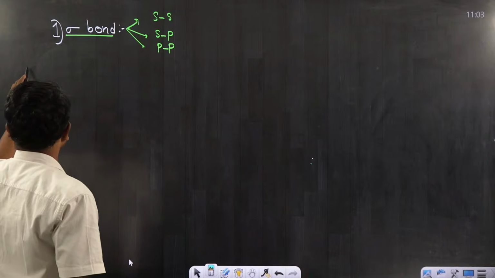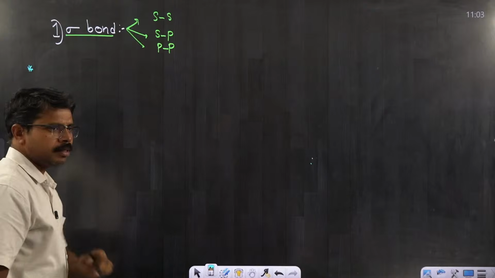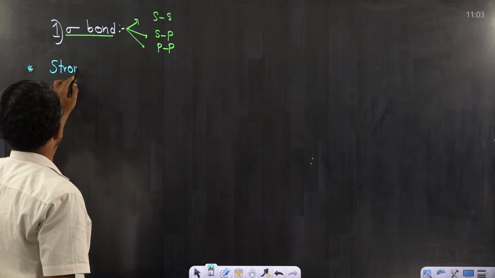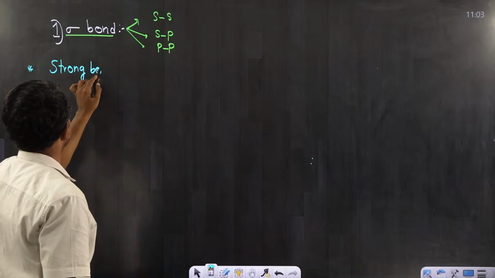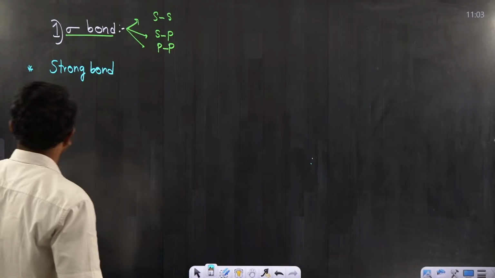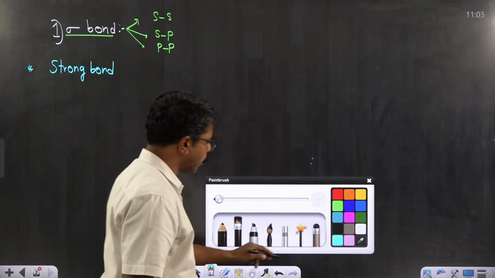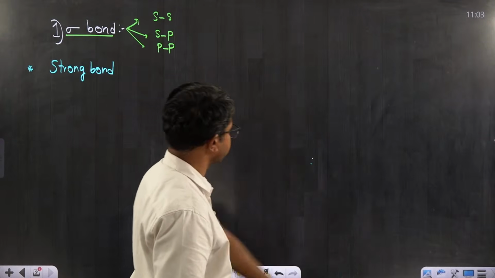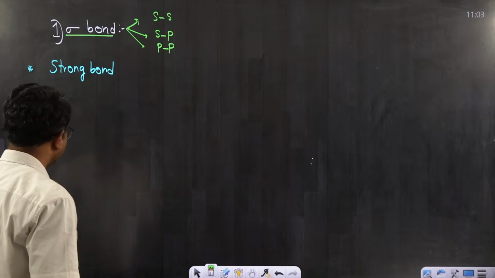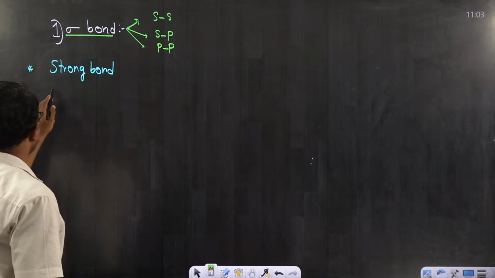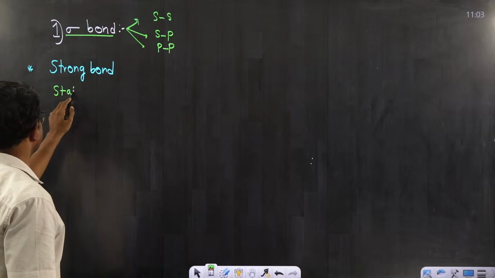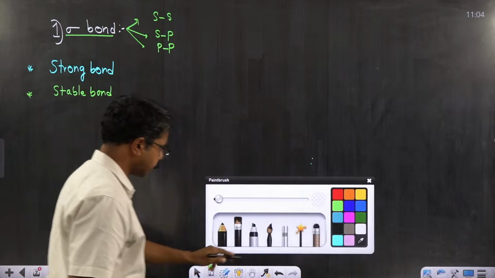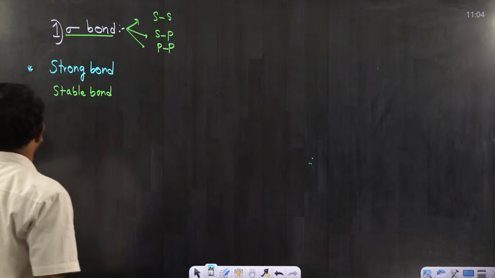So I am continuing some other points related to sigma bond. Sigma bond is a strong bond. How we can conclude the sigma bond as a strong bond, I'll explain after giving information about even pi bond also. Now, since it is a strong bond, hence we can consider it as a stable bond. Next, point number 3.